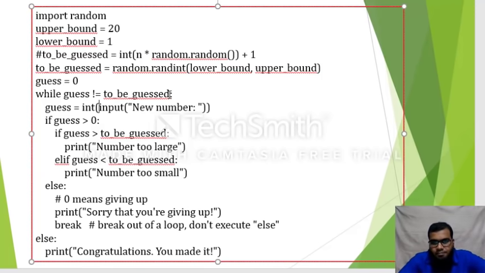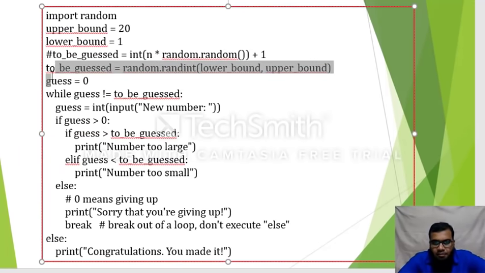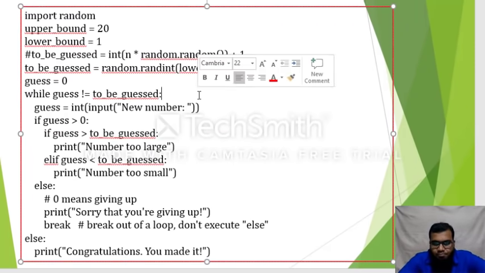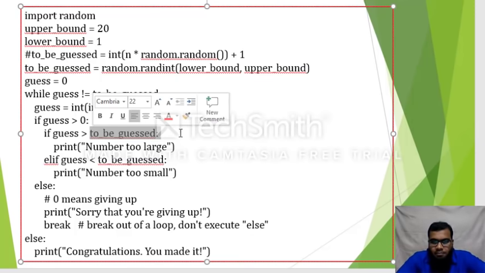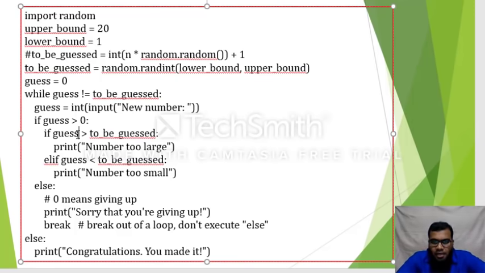Obviously 14 is not equal to be guessed, because to be guessed means the number which is there in the randomly generated number. Now I'll check if that guess number is greater than 0, and greater than to be guessed. To be guessed means the random number generated by the computer, and guess is the number you have given as input. So if this number is greater than this number, then print a statement: number is too large. Otherwise, if less, print that number is too small.